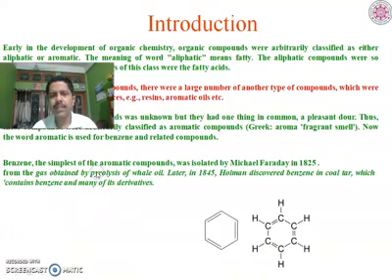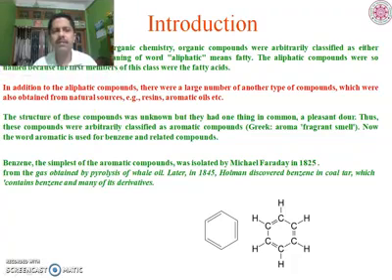And in the last class, we also learned how to differentiate between an aliphatic and an aromatic compound, because an aromatic compound is characterized by its fragrant smell, coming from the Greek word aroma. The first discovered aromatic compound was benzene, which Hofmann discovered in 1845 from coal tar, which contains benzene and many of its derivatives.